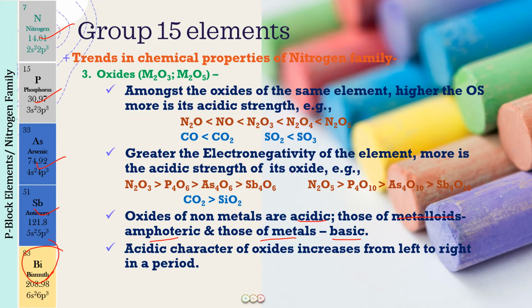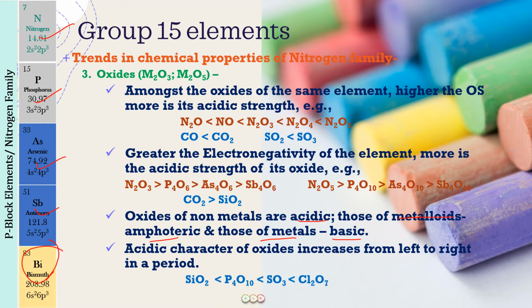So the group 1 and 2 element oxides, they are basic oxides. And when we move on to groups 15, 16, 17, obviously the topmost ones, if you are going to talk about them, they will all be non-metallic oxides. They will be acidic oxides, like we have done for nitrogen. So nitrogen oxides, if you compare them in the same oxidation state, you will find them to be non-metallic oxides. They will be acidic in nature.